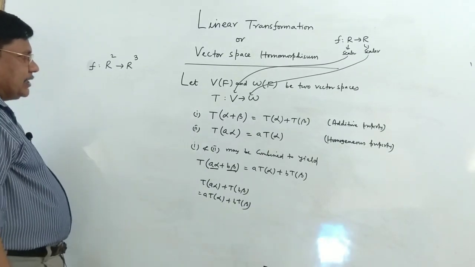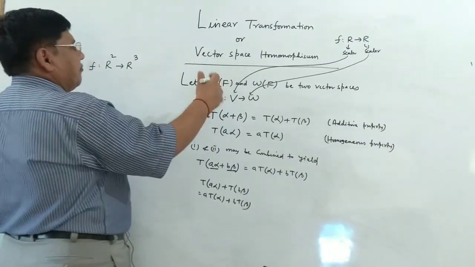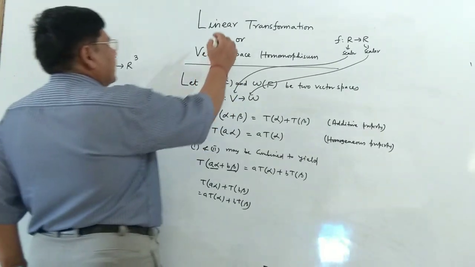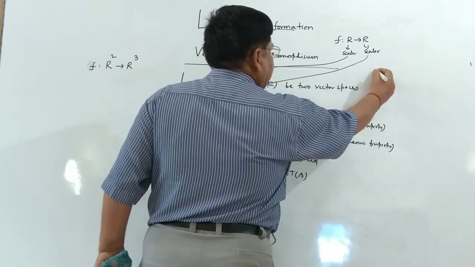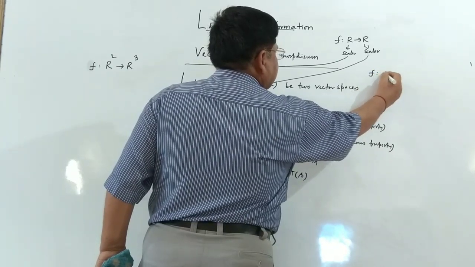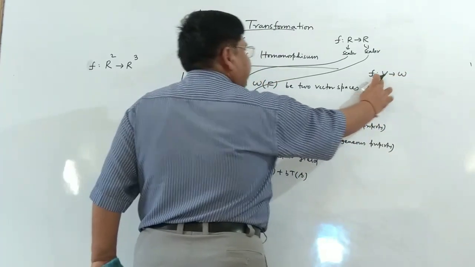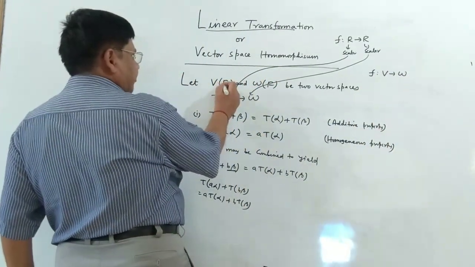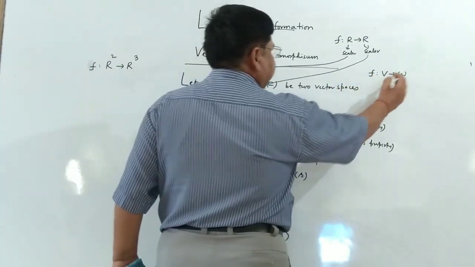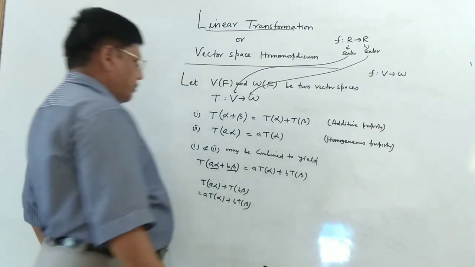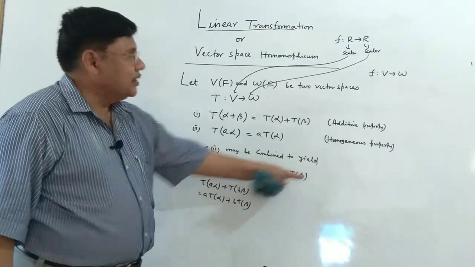By example, we shall also understand the linearity property defined over these spaces. Before that, we shall differentiate between a few terms. The term linear transformation is used when a map or a function is transformed from a certain vector space to another vector space defined over the same field F. They must be defined over the same field F. Then such a transformation is a linear transformation if in compact form it abides by this rule.